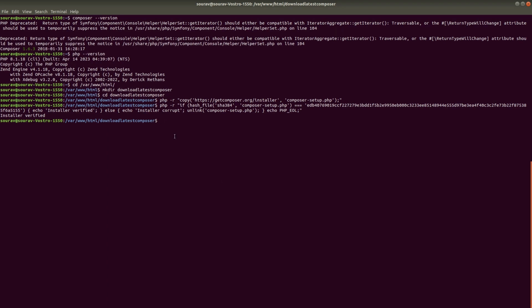Now we will create a bin directory with mkdir bin. Sometimes every project contains a bin directory, for example Magento 2, where the bin directory already exists in the Magento root directory.